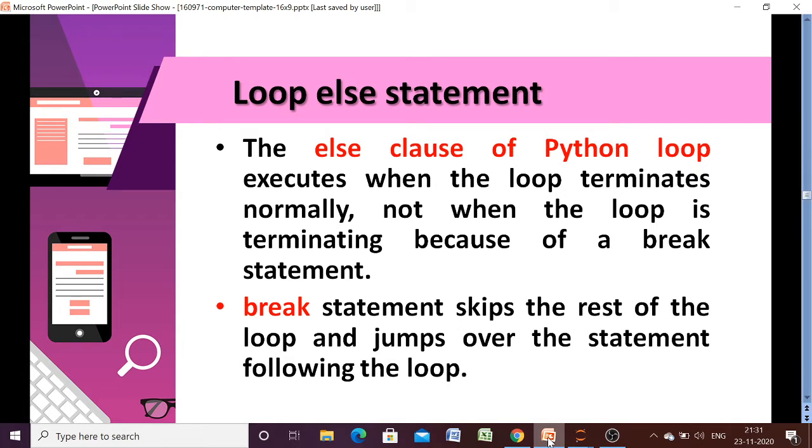If you have not gone through the video of break and continue, it is my request that please refer to that break and continue statement first and then come back to this video, so that you can understand the significance of the break statement. For the time being, I am telling you that the break statement skips the rest of the loop and jumps over the statement following the loop. So let us discuss this in detail.